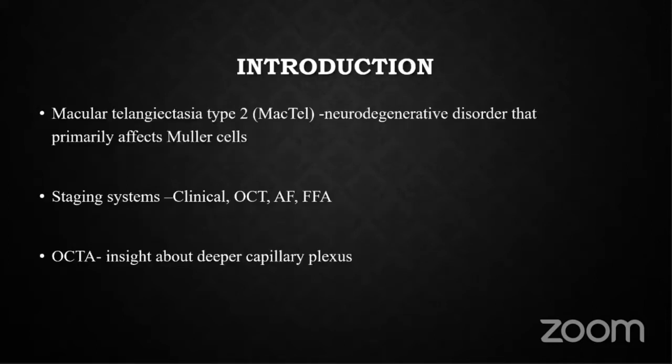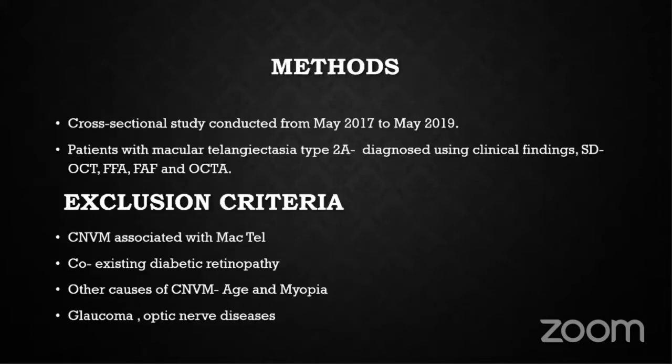So what is MACTEL type 2? It is a neurodegenerative disorder, mainly bilateral, that primarily affects Mueller cells. The staging systems have been defined clinically on OCT, FFA, autofluorescence, and on ICG. Recently, we have OCTA also. So on OCTA, we have known the origin from where it actually comes. It is mainly in the deeper superior capillary plexus.